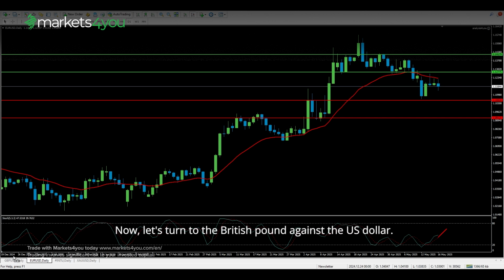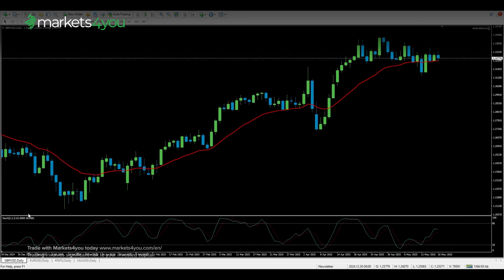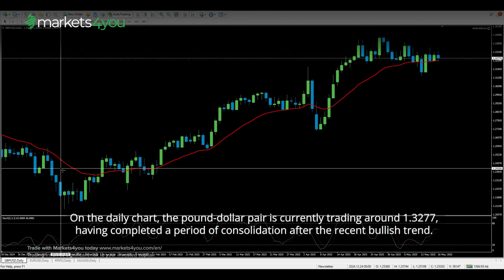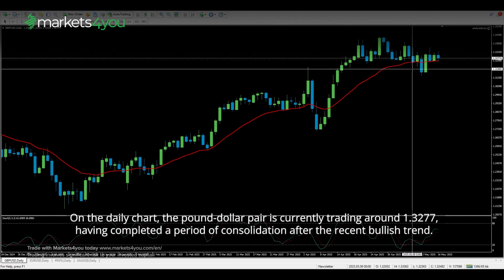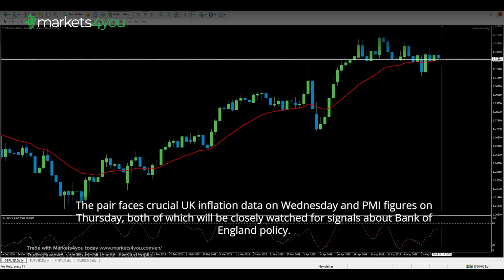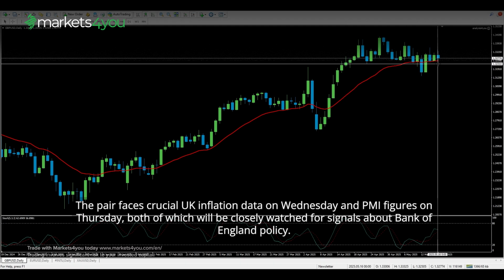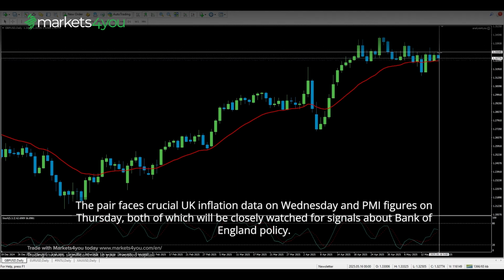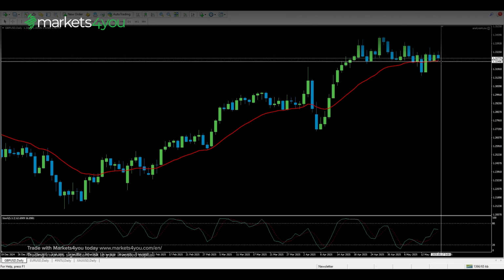Now, let's turn to the British pound against the US dollar. On the daily chart, the pound-dollar pair is currently trading around 1.3277, having completed a period of consolidation after the recent bullish trend. The pair faces crucial UK inflation data on Wednesday and PMI figures on Thursday, both of which will be closely watched for signals about Bank of England policy.